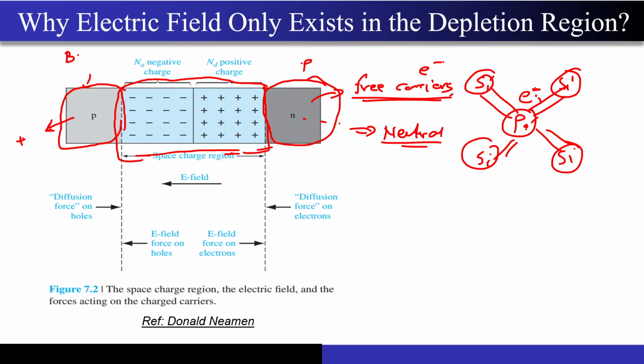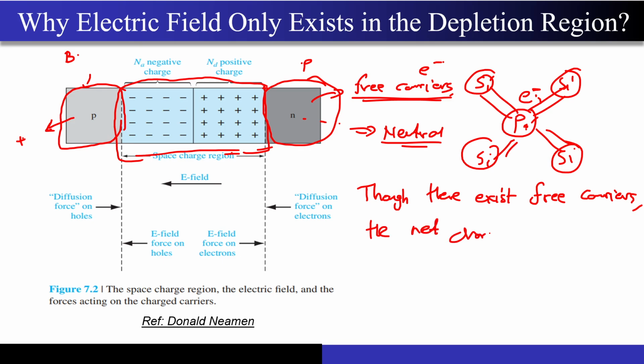Though there exist free carriers, I will just write one important statement: though there exist free carriers, the net charge density will be 0. What do I mean by that? This electron is free to move, correct? Because I'm assuming complete ionization, this electron can take part in the conduction, correct? But corresponding to this electron, there is a proton that is present.